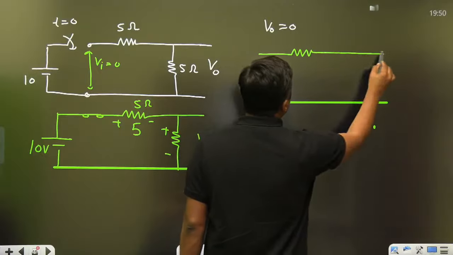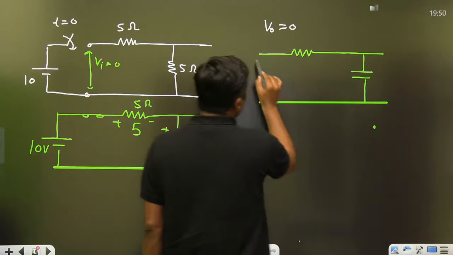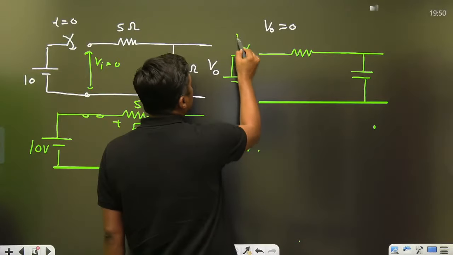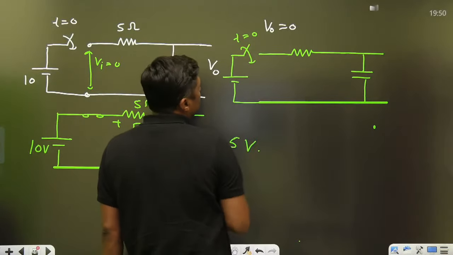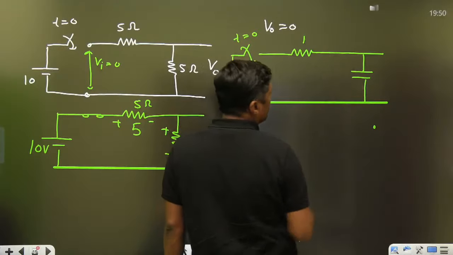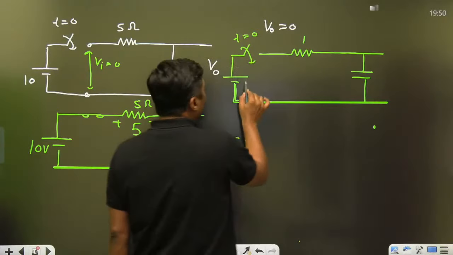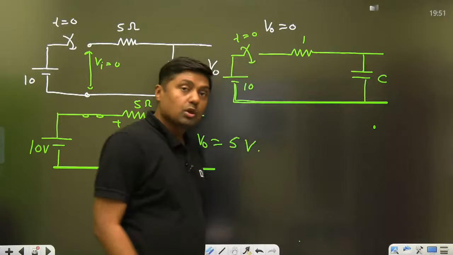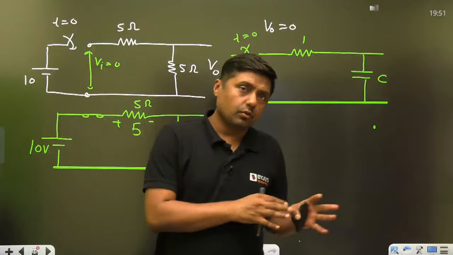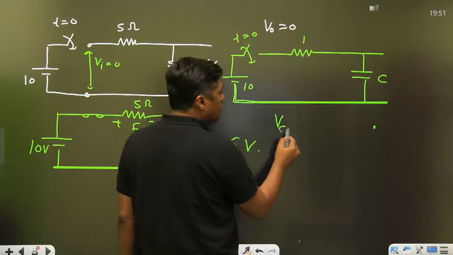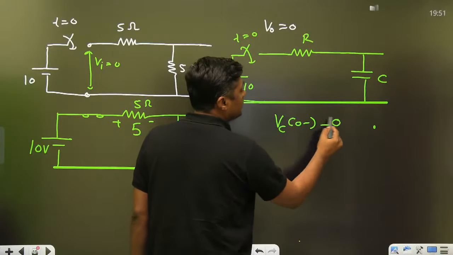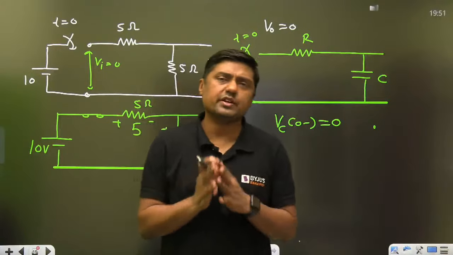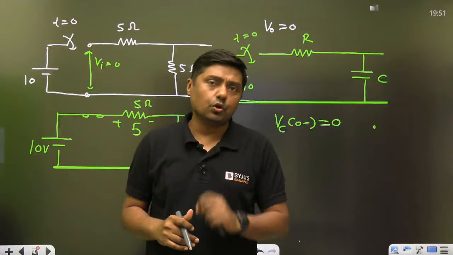the capacitor, then suddenly we close the switch here, right? Same thing. Now 10 volt is connected to the circuit, but this time the capacitor is connected. And before switching, what is the voltage across the capacitor? That is called VC0 negative, it is 0. Initially unenergized capacitor. Unenergized capacitor means there is no energy and voltage is 0.